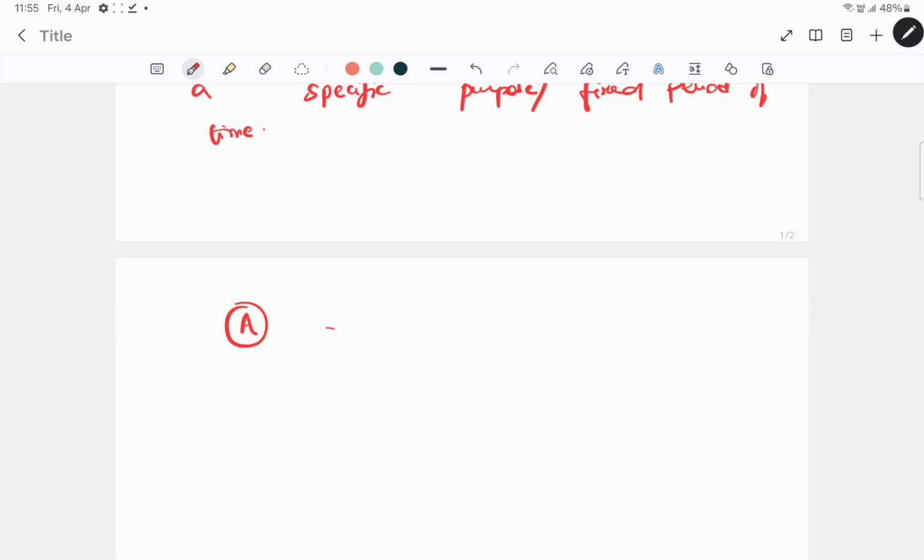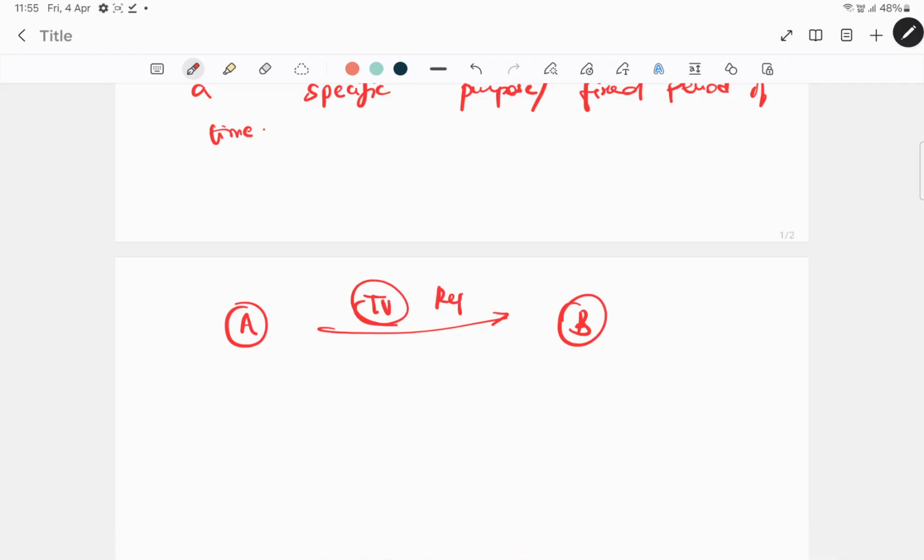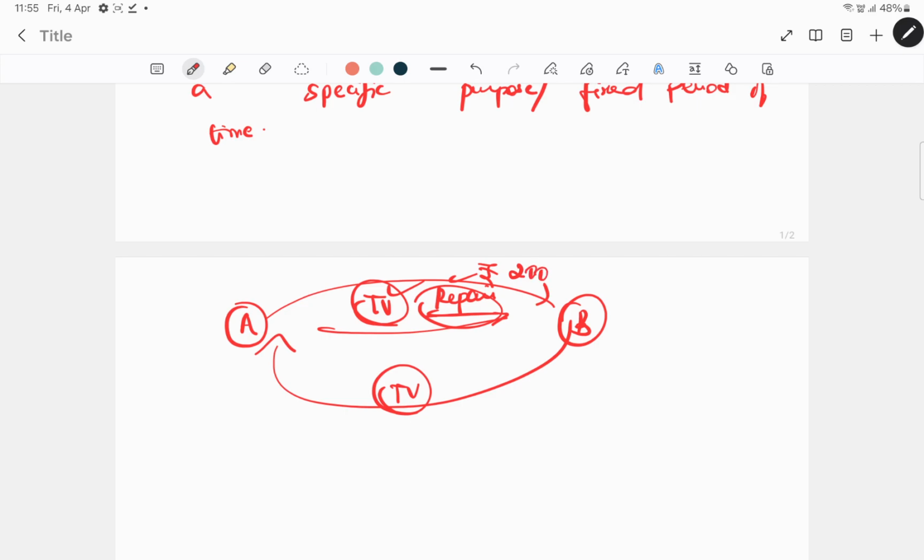Take for example, if A's TV has to be repaired. A wants to get it repaired, so he transfers the possession of the TV to B for repair. The purpose of the transfer of goods over here is repair. Once it is repaired, B will give back the goods to A. Now in this case, A will obviously have to pay money to B, say 2000. This bailment is an example of non-gratuitous bailment. Non-gratuitous is one wherein there is an expectation of something in return, where consideration is flowing in.